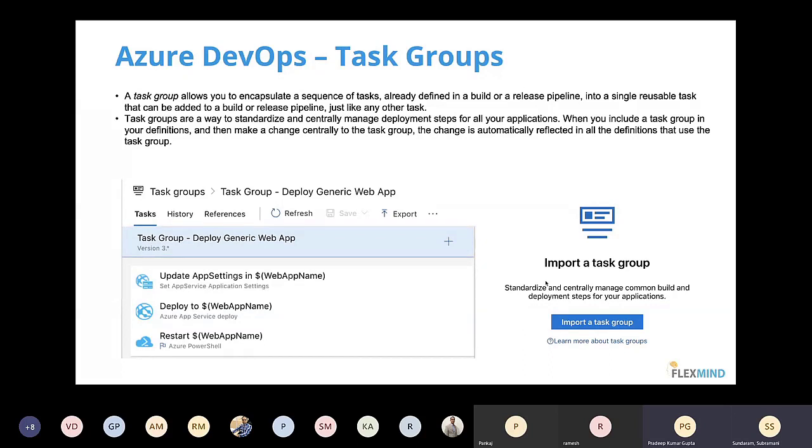Does it provide the enable or disable option for any task? Yes. When you right click this task, there is an option of enabling or disabling, and it gives you an option of cloning as well. So if I want to use this same update settings 2 times, then I can right click and clone it. If I want to disable it, I can right click and disable or enable it.